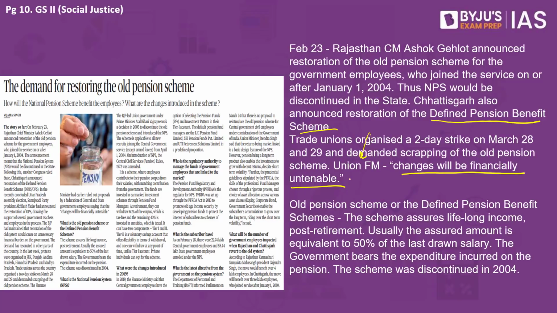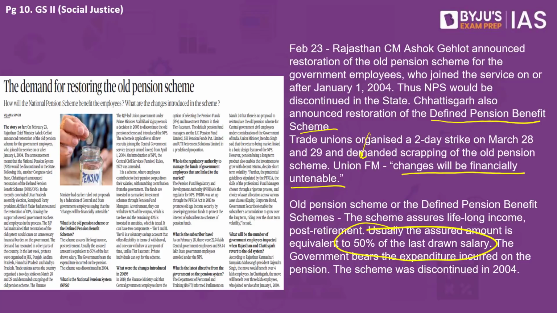Now, let me tell you very briefly the difference between the old pension scheme and the new pension scheme. The old pension scheme is the government scheme that was running till 2004. Under that scheme, after a government employee retires, they will be given a pension for their lifetime. The pension will usually be 50% of their last salary. That was the old pension scheme, in which the person getting the pension did not have to contribute anything. The government had to bear all the expenditure 100%.